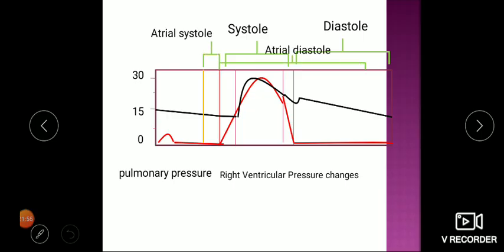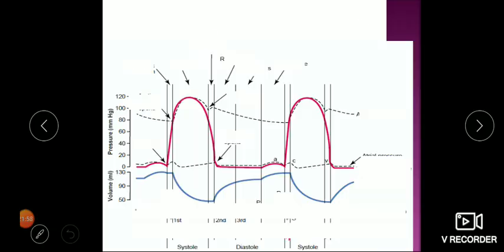Systole. Okay, this is the right side of the heart. In this combined diagram, which is the book diagram from Guyton, the AV valve is closed and the AV valve is open. This is the isovolumetric contraction phase. Pressure here, ejection. Blood will try to come back. Aortic valve closure is around 90.